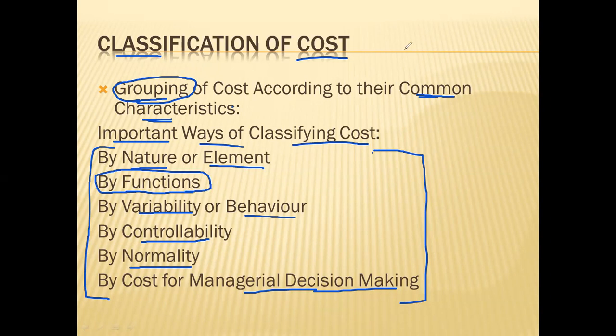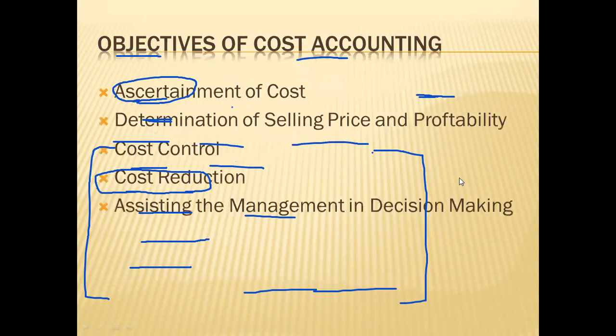Till now you would have understood that every business will have to incur cost for producing goods or providing services. The method of determining the cost is known as costing. In the previous slide, we understood the objectives of cost accounting.